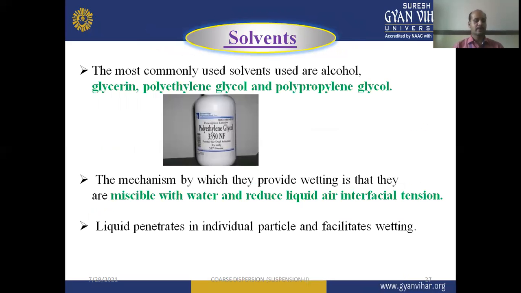Then a very important ingredient in the formulation of suspension is the solvent. The most commonly used solvents are alcohol, glycerin, polyethylene glycol, and polypropylene glycol, etc. The mechanism by which they provide wetting is that they are miscible with water and reduce the liquid air interfacial tension. By reducing the liquid air interfacial tension, they can facilitate the water solubility. Then liquid penetrates into individual particles and facilitates the wetting mechanism.